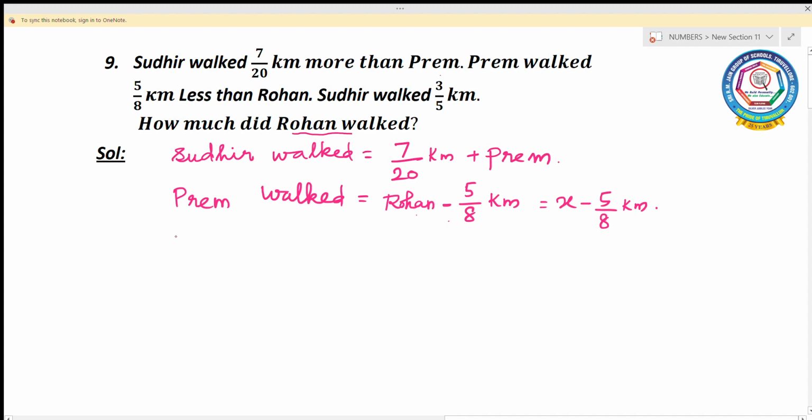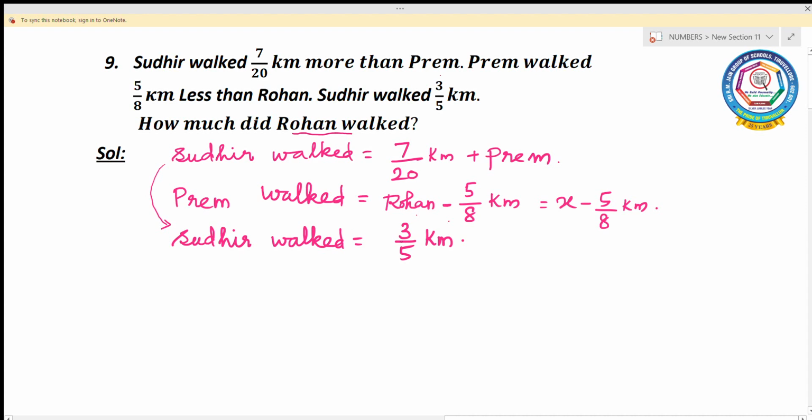And the final thing is Sudhir walked 3 by 5 kilometers. So here the exact kilometer is given for Sudhir, and here, listen, they have compared also. So while comparing these two things given for Sudhir, we can find out the answer.